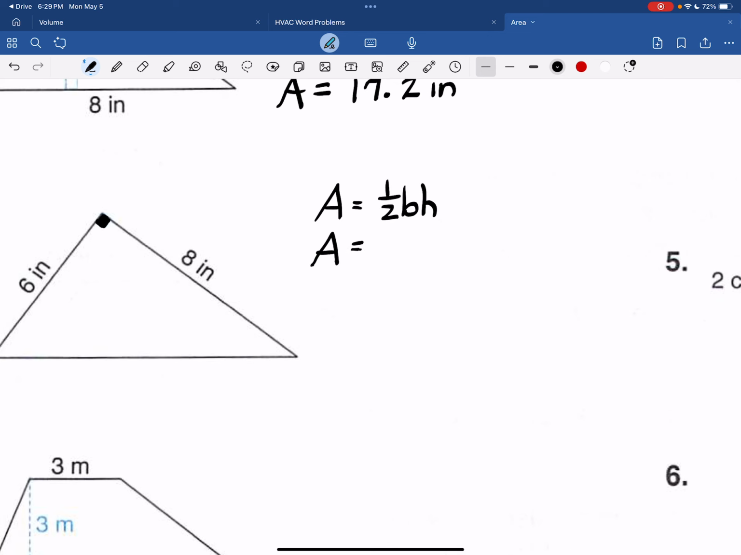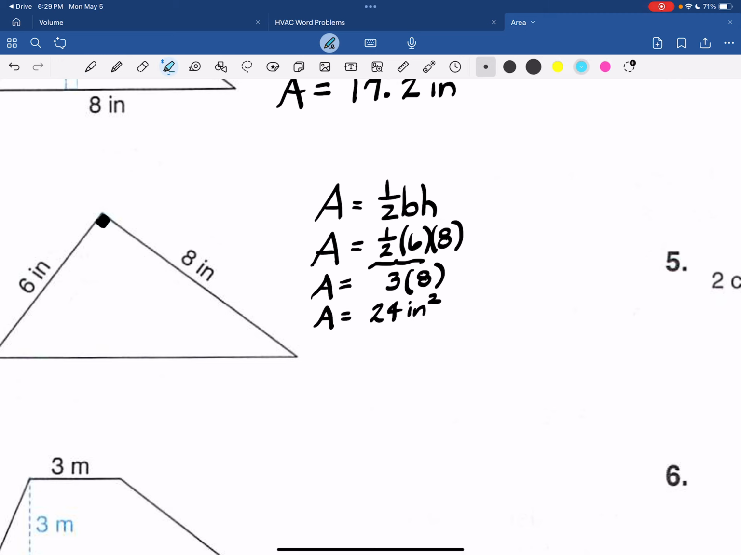So 1/2, 6 times 8. And we know that 1/2 of 6 is 3. And 3 times 8 is 24. So you do not need a calculator if you know that little trick of multiplying to get 3.